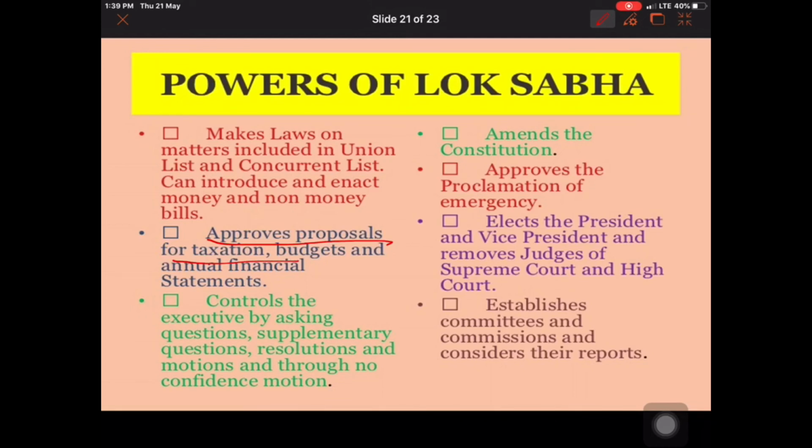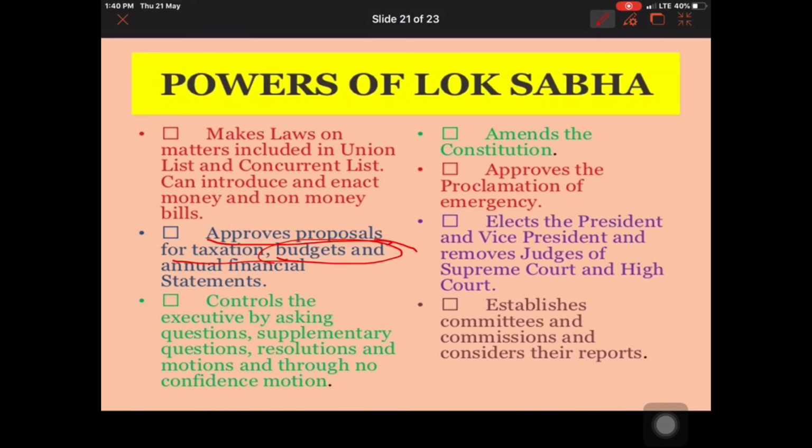Similarly, most of the time the budget is very important in the Lok Sabha. The budget is the estimate of expenditure and income which the government sees within a year.